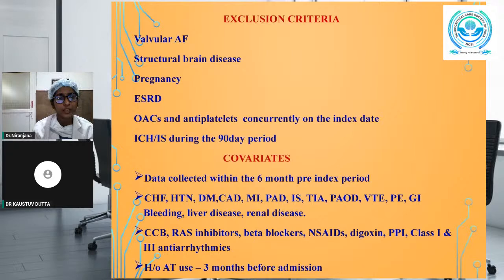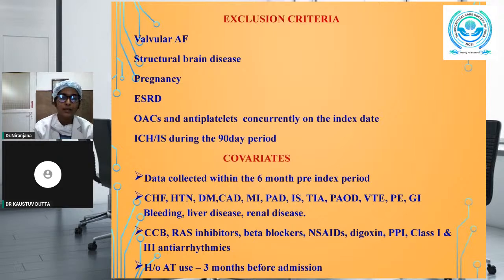Coming to the covariates, the data for the baseline characteristics and the concurrent medications were collected within the 6-month pre-index period. Information for the comorbidities were collected for congestive heart failure, hypertension, diabetes mellitus, coronary artery disease, myocardial infarction, peripheral arterial disease, ischemic stroke, transient ischemic attack, peripheral arterial occlusion disease, venous thromboembolism, pulmonary embolism, GI gastrointestinal bleeding or any other